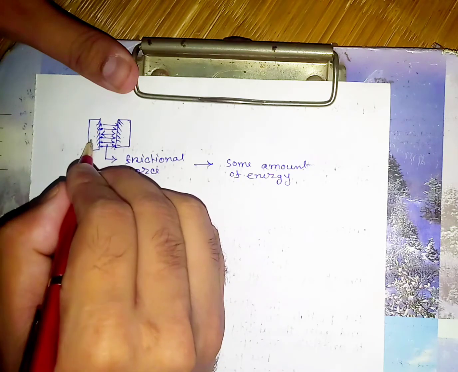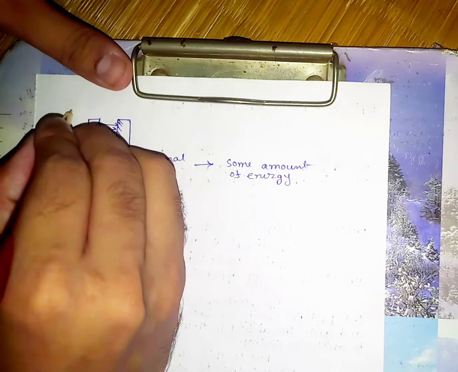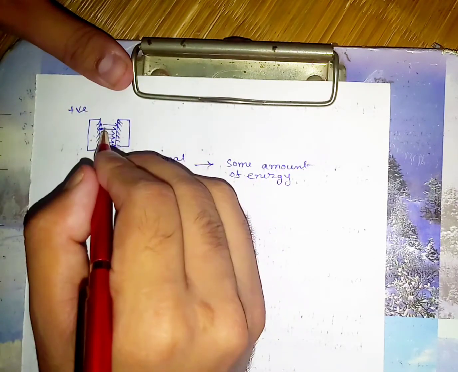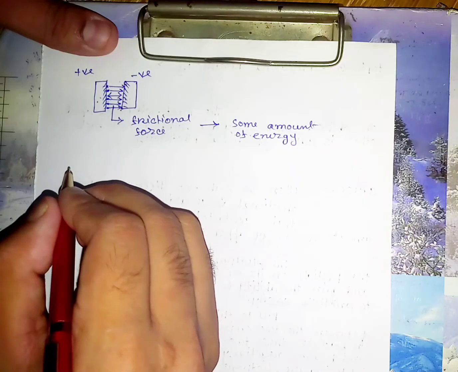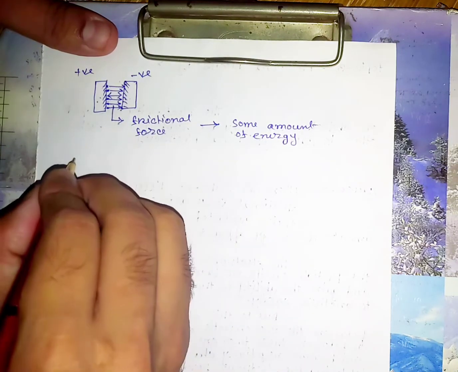The object that lost the electrons will be positively charged, and the object that gained the electrons will be negatively charged. And now, if we make a diagram of the incident, it will be like this: